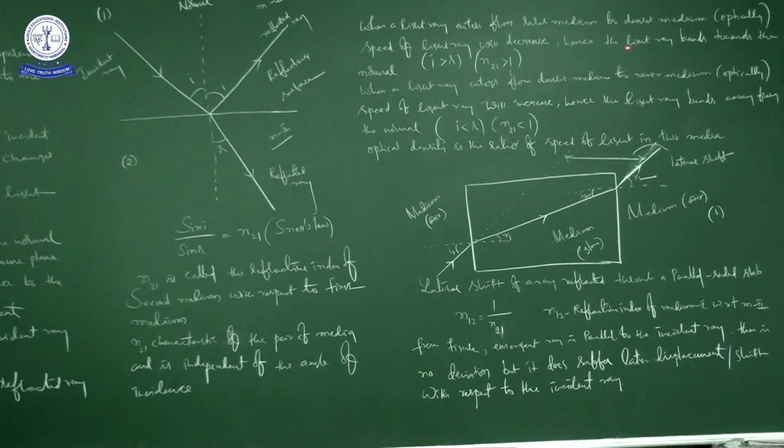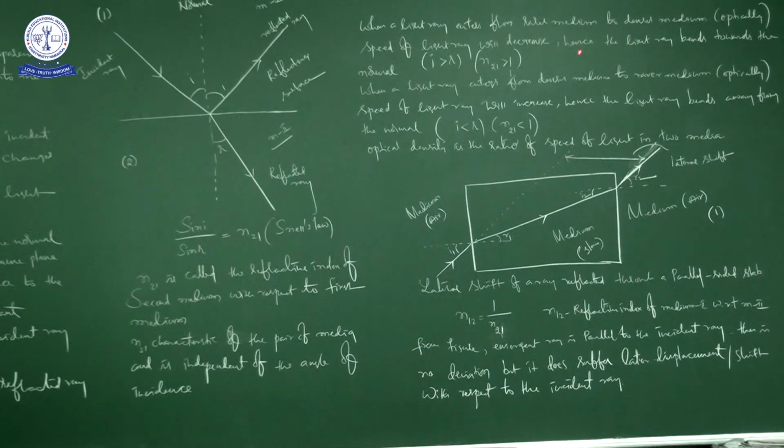And one more thing is, here density means it is not mass density, it is optical density. Just now I told you many different media: air, water, glass, stone, iron. For all these media, here we are talking about optical density, not mass density. Mass density, you already know, is mass by volume. That is not the point here. Our interest is to keep in mind the optical density of the medium.